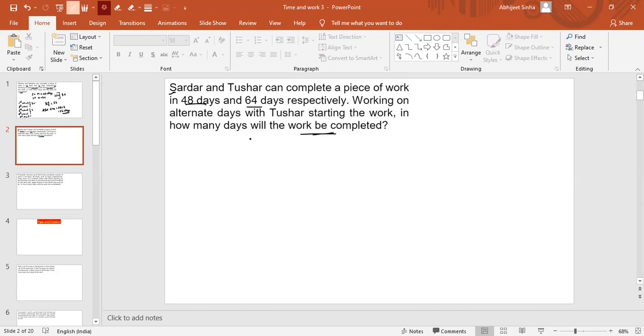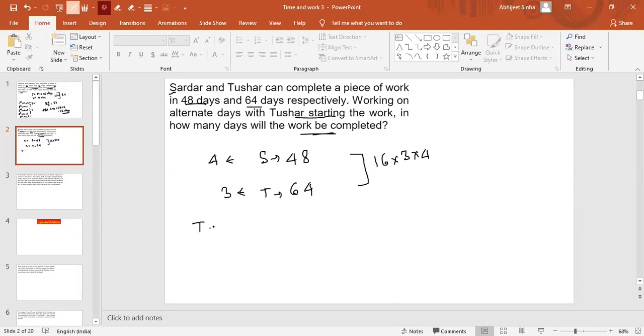See, Sardar and Tushar. Sardar took how many days when working alone? This is 48, and Tushar took how many days? This is 64. We can write this as 16 into 3, and this as 16 into 4. So here this is 16 into 3 into 4. And as we can see, Tushar can do 4 units, and Sardar can do 3 units. It is mentioned that Tushar is starting the work. In how many days will the work be completed?